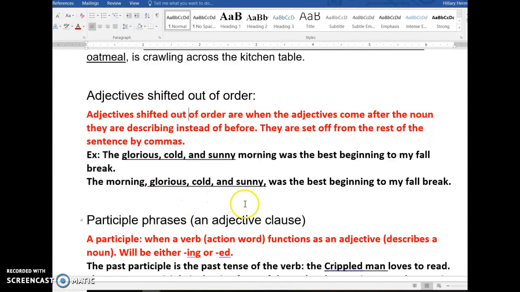And again, just like the appositive phrase, this is also a suitcase clause, and you can take it out. The sentence still makes sense. The morning was the best beginning to my fall break.